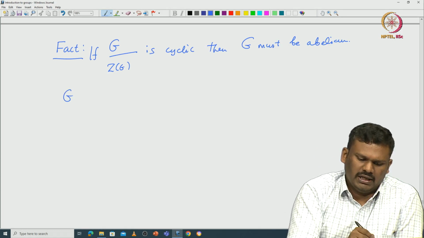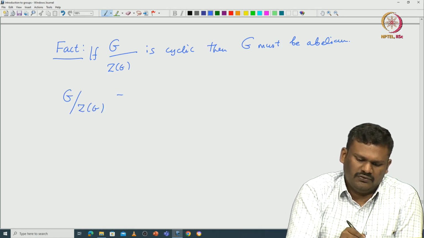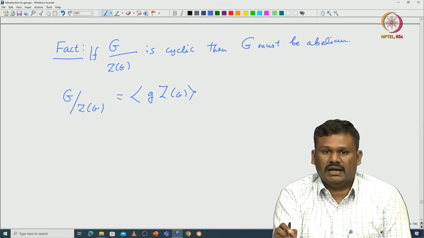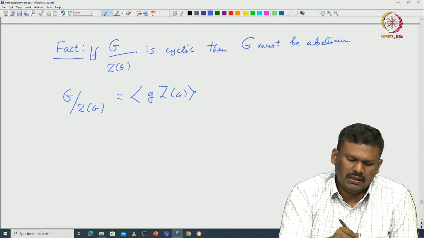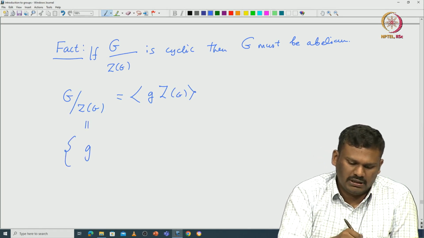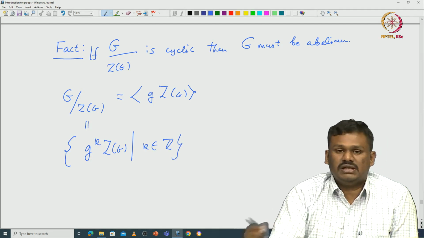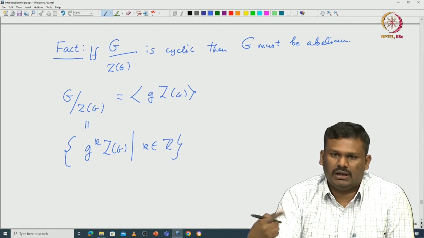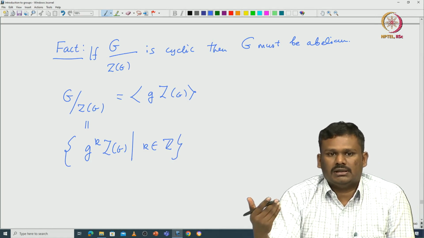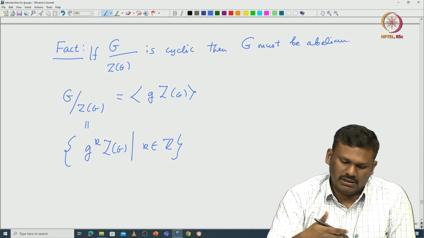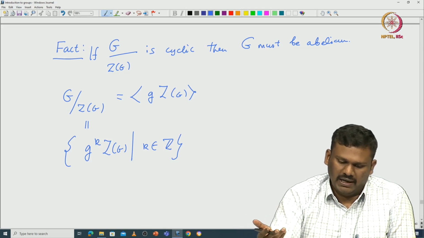If it is cyclic, then it is generated by one particular coset, which looks like gZ(G). In particular, all the elements look like g^k Z(G), where k runs over integers. Using this information you can directly verify that if you take two elements from G, the commutator of them should be the identity.